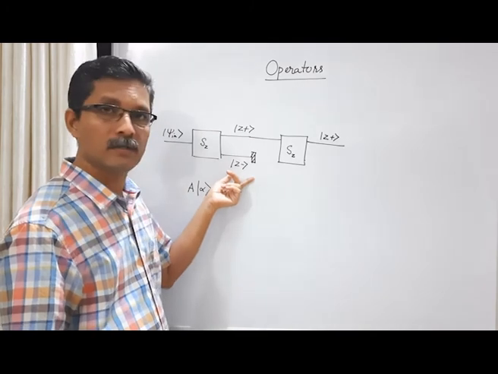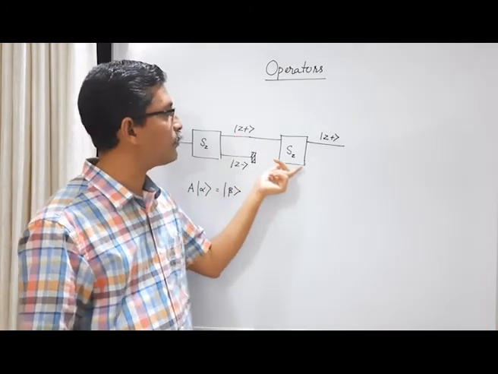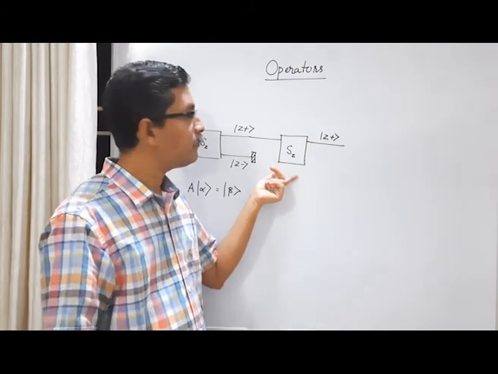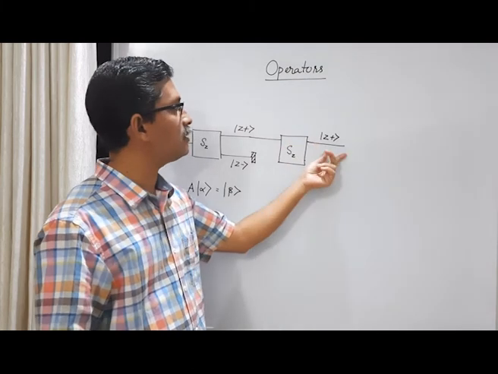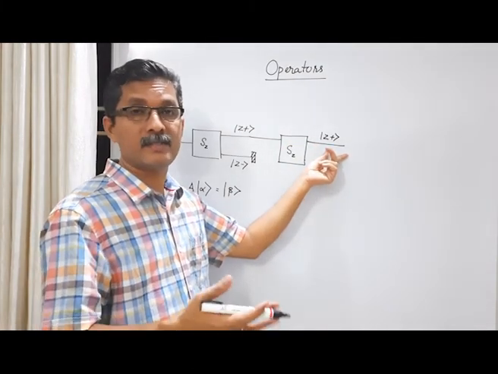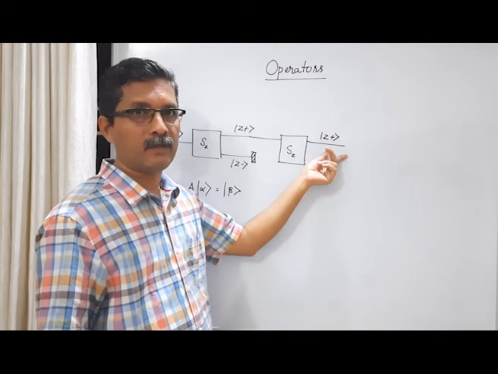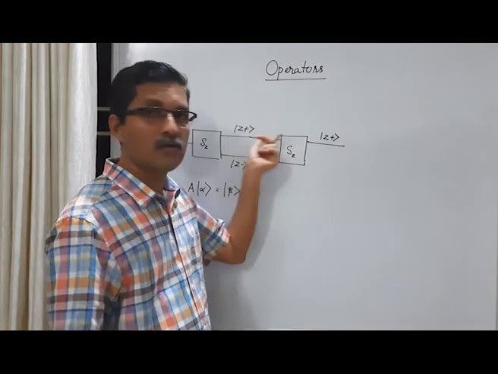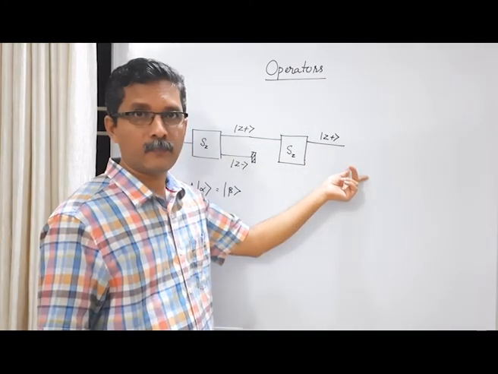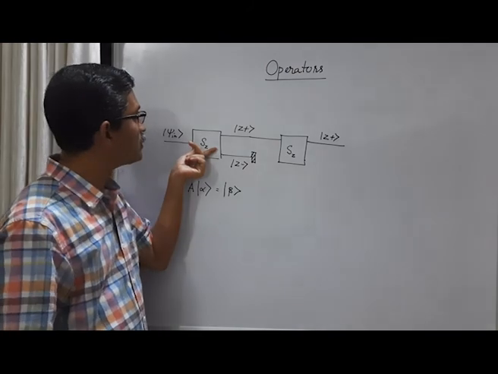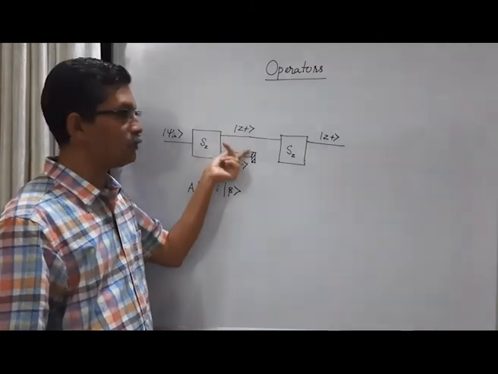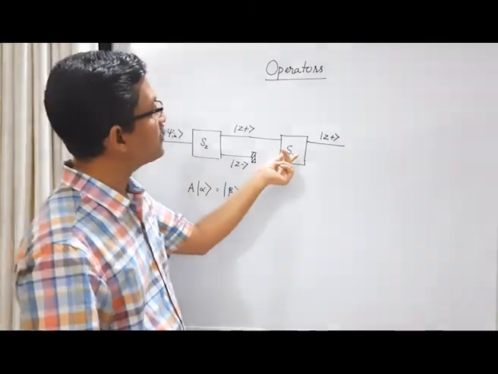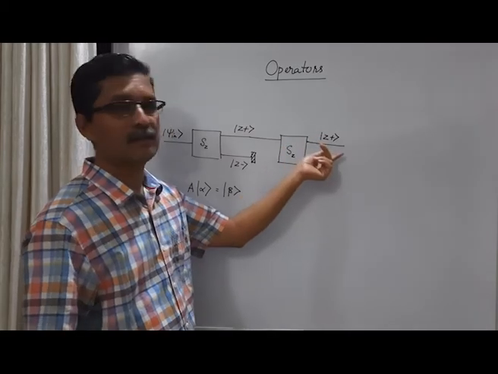This beam is blocked and these nearly 1000 particles are fed into a Stern-Gerlach apparatus, which again measures spin in the z direction. Then what you see is that all these 1000 particles remain in the same state with Sz equal to plus h cross by 2. So this is something special. Measurement of the z component of the spin does not change the state of the system. Here the measurement of the z component of the spin changes the state of the system, which can be generally written like this. But here, measurement of the z component of the spin does not change the state of the system.